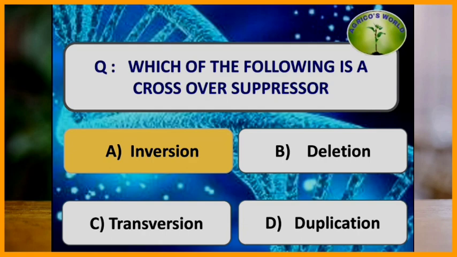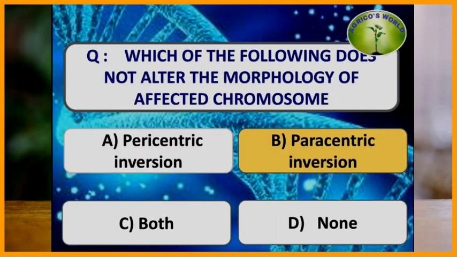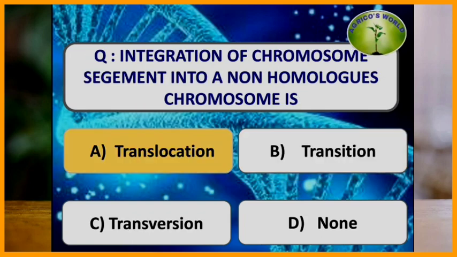Which of the following is a crossover suppressor? Inversions are usually the crossover suppressors, and inversion takes place when the chromosome segment is oriented in the reverse direction. Which of the following does not alter the morphology of the affected chromosome? The paracentric inversion does not affect the morphology of the affected chromosome because it does not include the centromere.